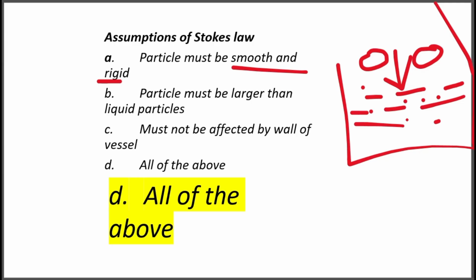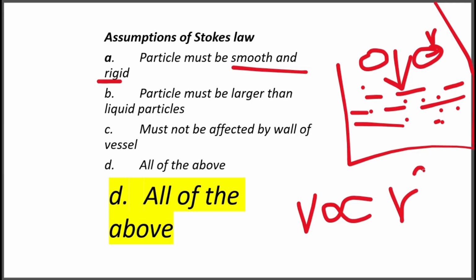So what we assume in Stokes' law: the velocity of this particle which falls in a fluid of given density and viscosity, that is V, is directly proportional to its radius R square.